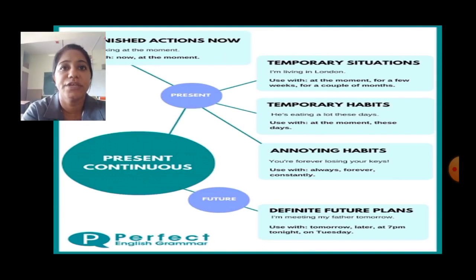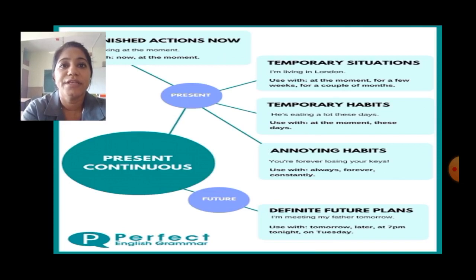Next, we will use it in temporary habits. For example, he is eating a lot these days. So, this is temporary habit. So, we will use present continuous tense. Present continuous tense is also used in annoying habits. For example, you are forever losing your keys. Here, the words always, forever, constantly, etc. state that it is present continuous tense.